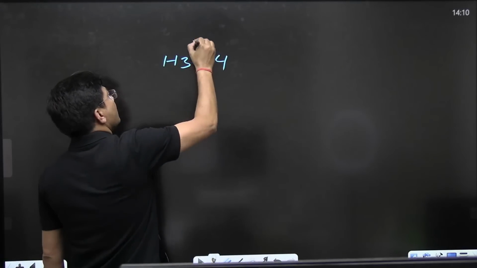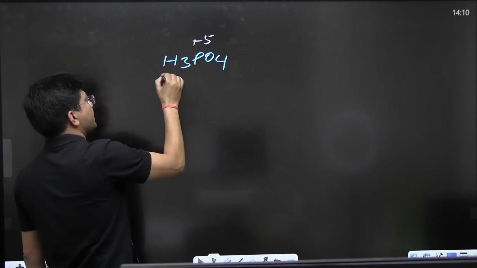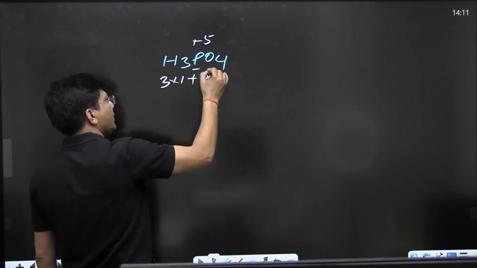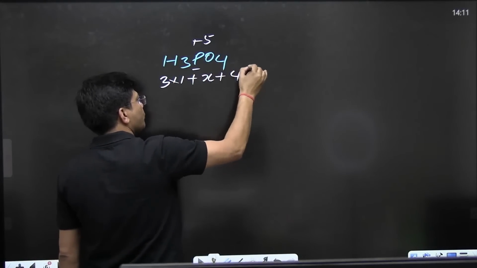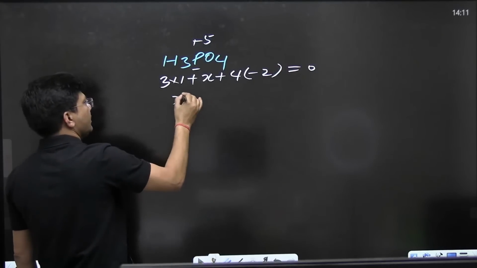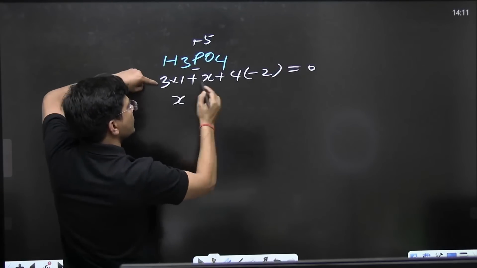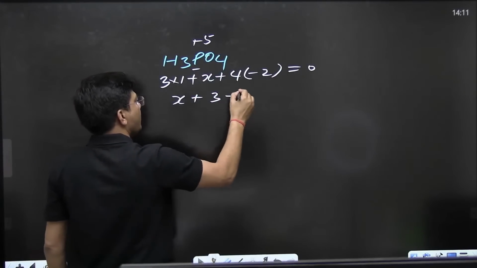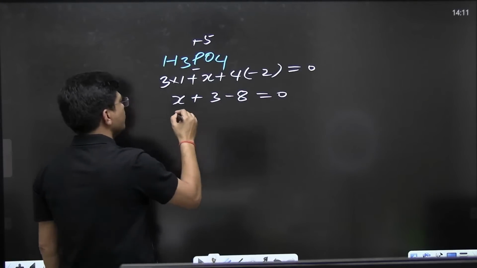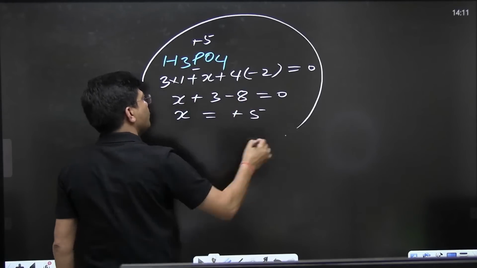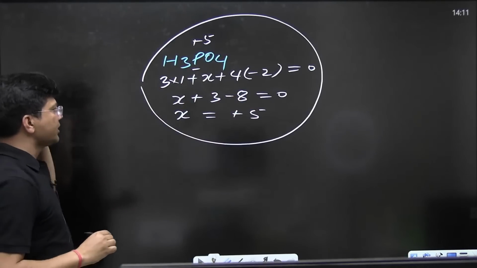You can find it like this: 3 into 1 plus phosphorus being x plus 4 into -2 equals 0. So x plus 3 minus 8 is 0, so x is coming out +5. You can do it like this, or you can draw the structure.